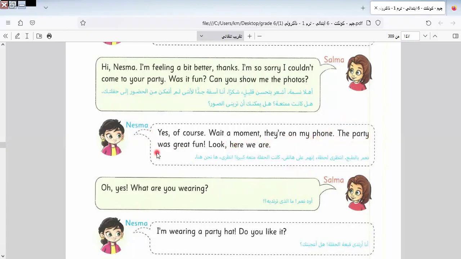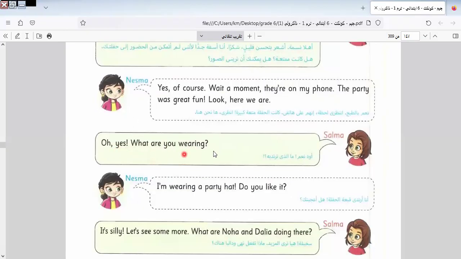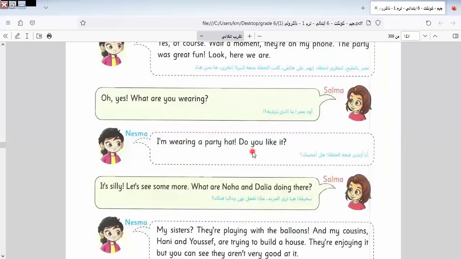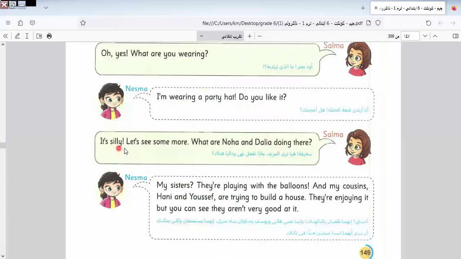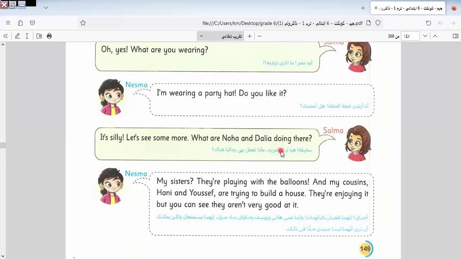Okay. The party was great fun. Look, here we are. Oh yes. What are you wearing? I'm wearing a party hat. A party hat. Do you like it? It's silly. Let's see some more. What are Noha and Dalia doing there?